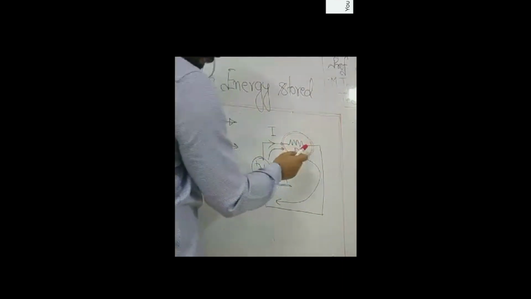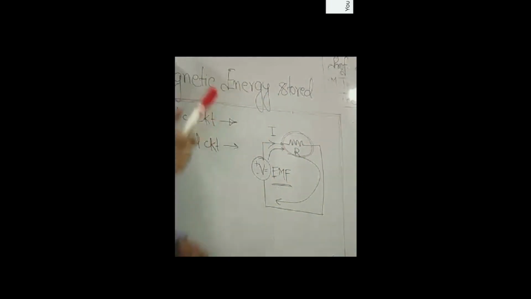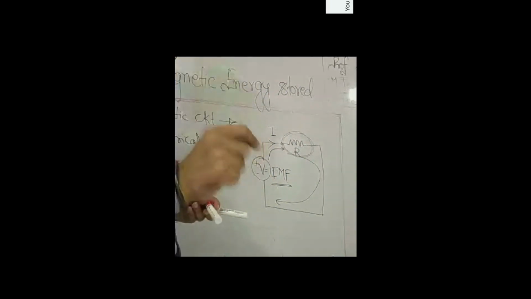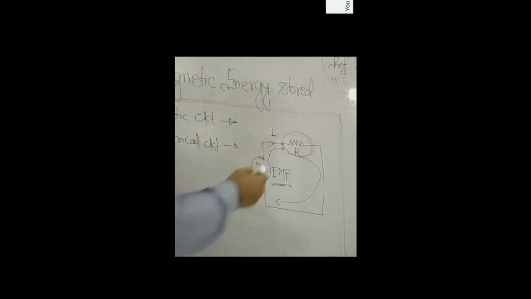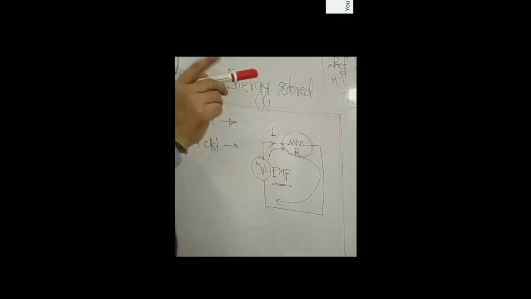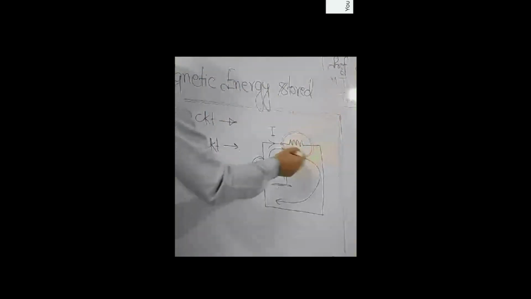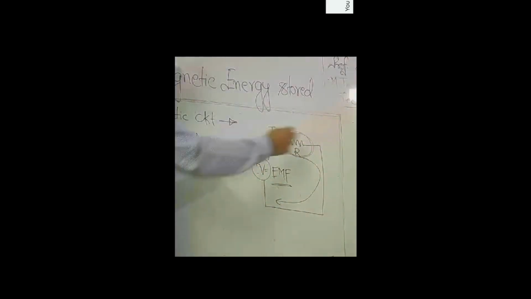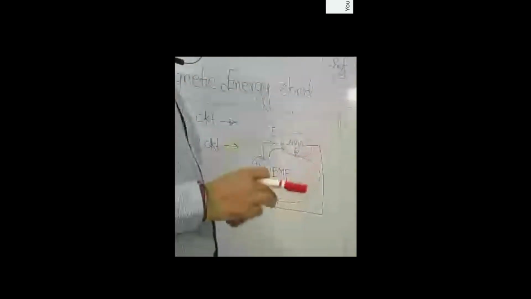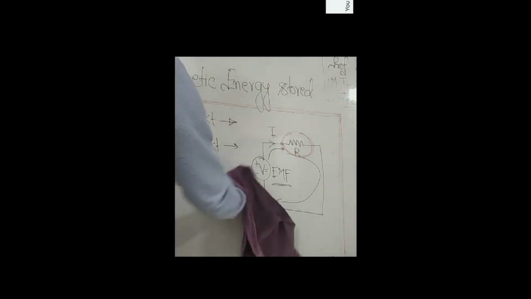So resistance is the property of material by virtue of which it resists the flow of current. So voltage or electromotive force is the driving force behind the flow of electrons. Now the flow of electrons constitutes the current, and resistance is the property of the medium or the path by virtue of which it resists the flow of current. Similarly, when we talk about a magnetic circuit, we have to see how the magnetic circuit will have that.